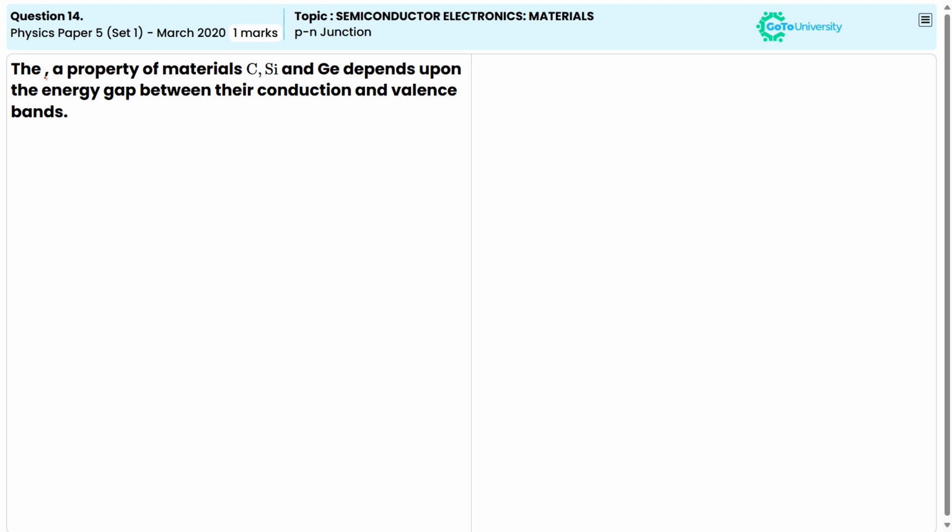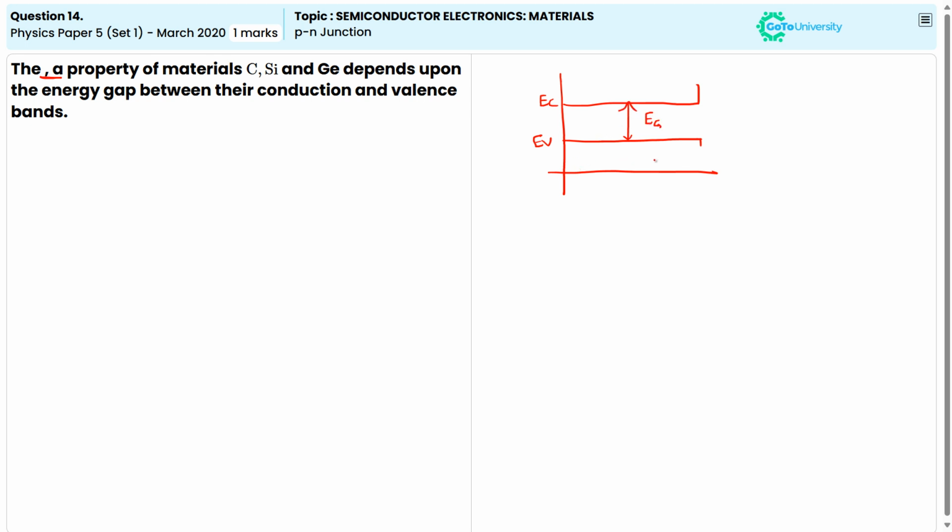Here the question is, the dash property of materials like copper, silicon and germanium depends upon the energy gap between their conduction and valence band. So we know that we have the valence band EV and the conduction band EC. In between we have that forbidden energy gap EG.